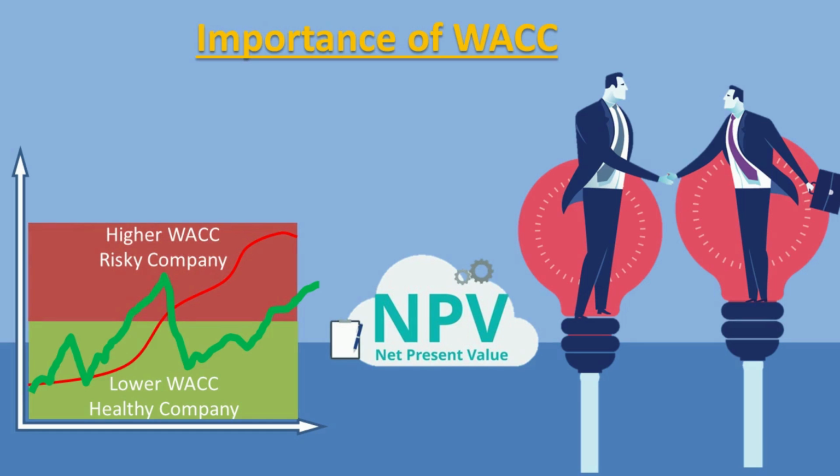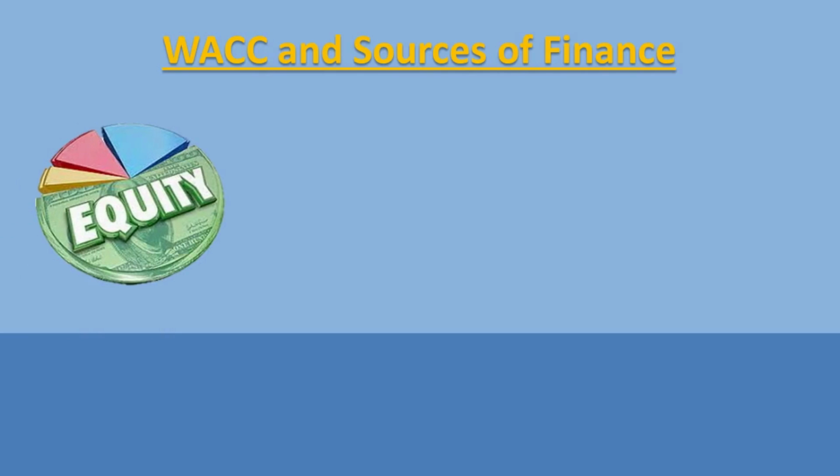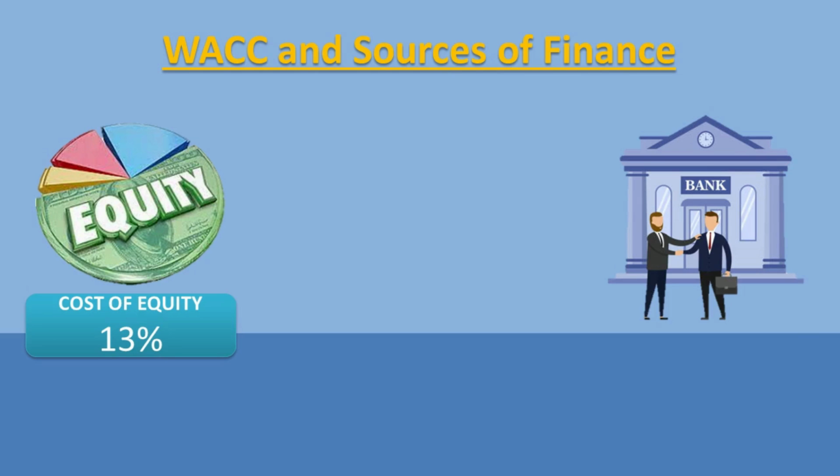If a company only obtains financing through one source, say, common stock, calculating its cost of capital would be relatively simple. If investors expected a rate of return of 13% in order to purchase shares, the firm's cost of capital would be the same as its cost of equity, 13%. The same would be true if the company only used debt financing. For example, if the company paid an average yield of 7% on its outstanding bonds, its cost of debt would be 7%. This is also its cost of capital.